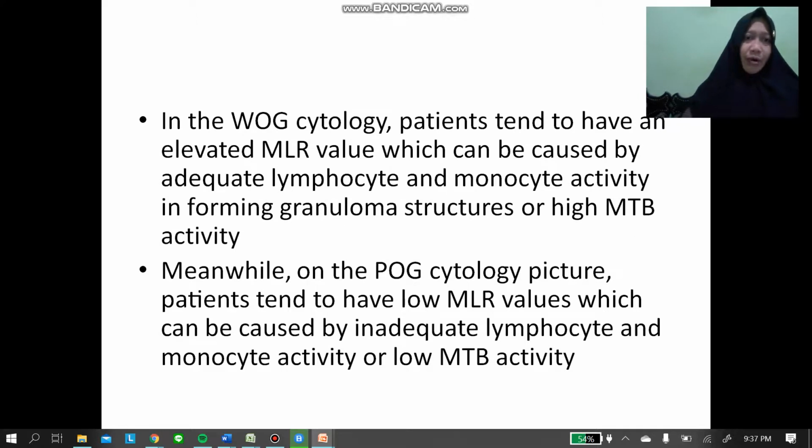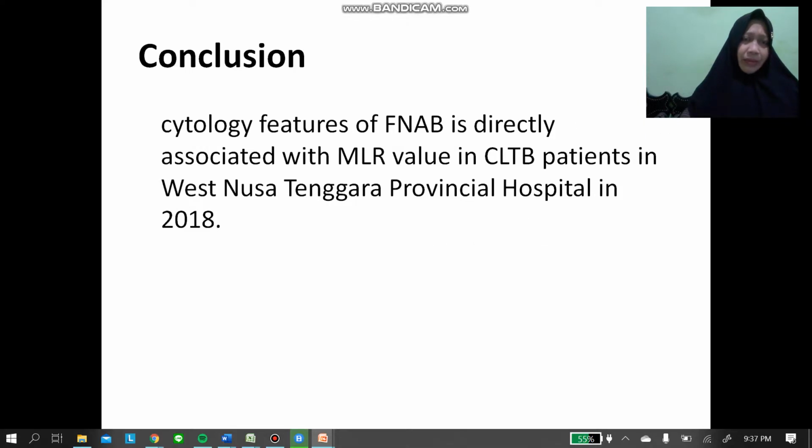In the well-organized granuloma cytology, patients tend to have an elevated MLR value, which can be caused by adequate lymphocyte and monocyte activity in forming granuloma structure or high MTB activity. Meanwhile, in the poorly organized granuloma cytology picture, patients tend to have low MLR value, which can be caused by inadequate lymphocyte and monocyte activity or low MTB activity.